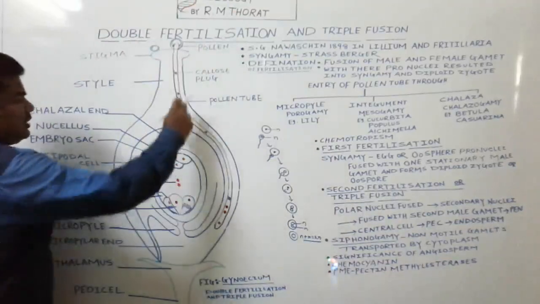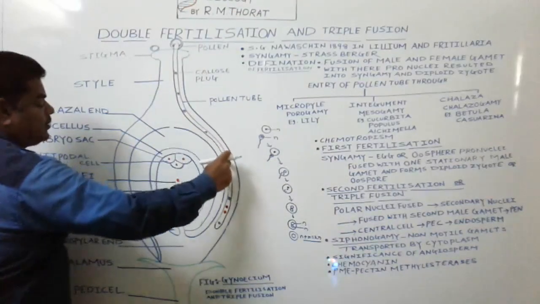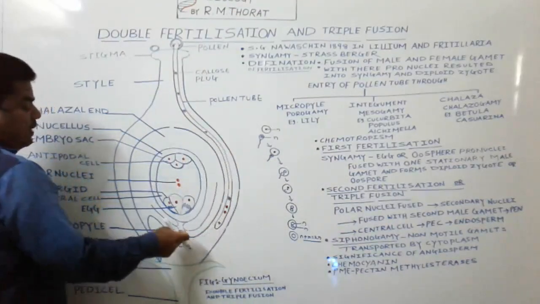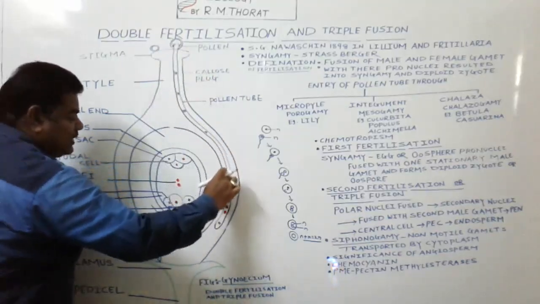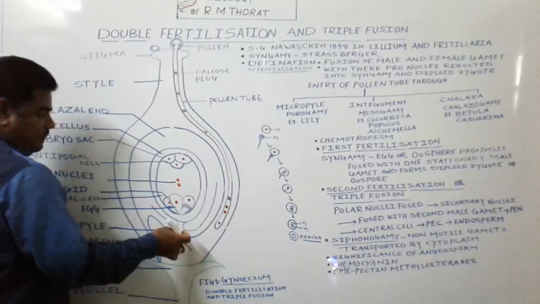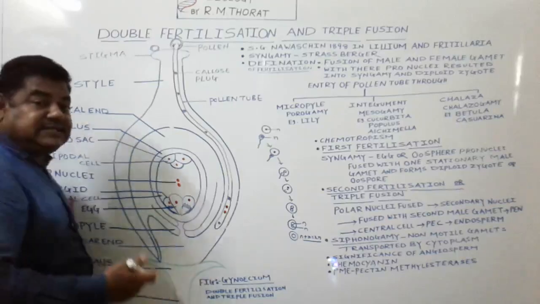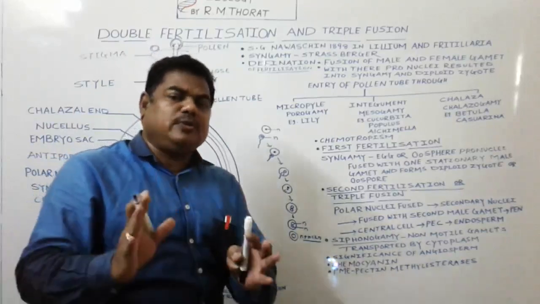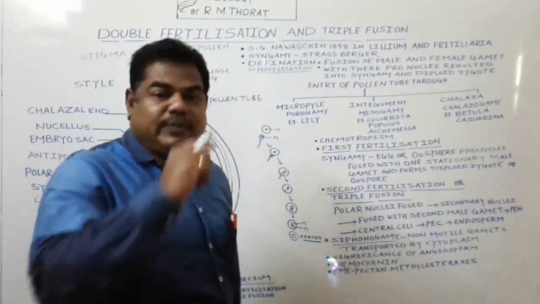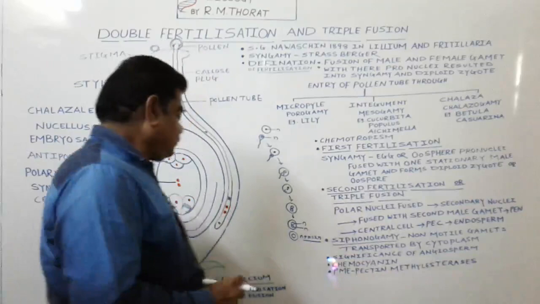Now this pollen tube moves, and ultimately it reaches the micropyle. How does this pollen tube know that the micropyle is present towards this side? What is the reason behind it? Why does the pollen tube, generally in angiospermic plants, enter through the micropyle?